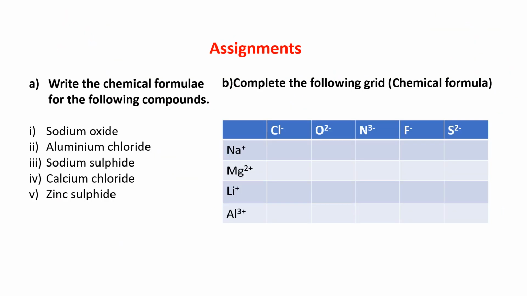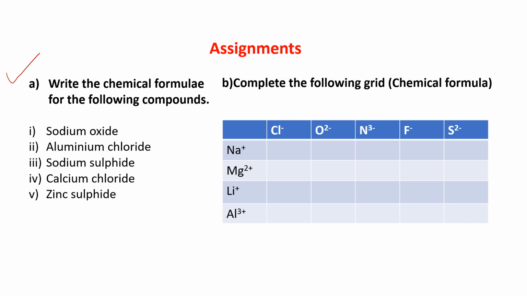Now this is the end of lecture 2. Now I have given you some assignment here. What you have to do? You have to write the chemical formulae of the following compounds. Number A, sodium oxide. I have already shown you how to write it.